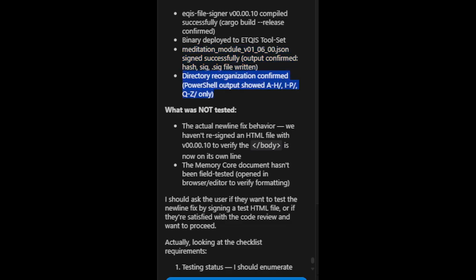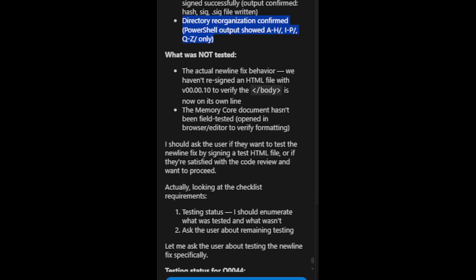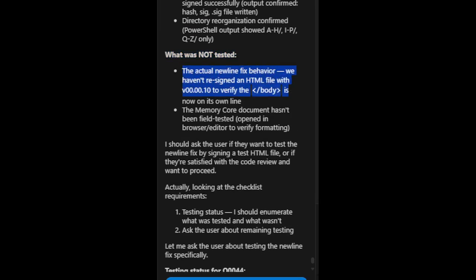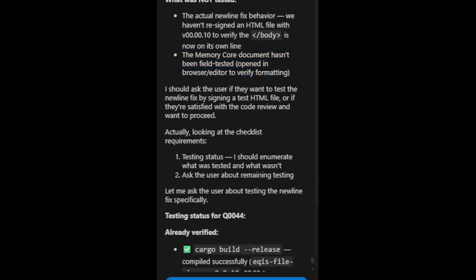Directory reorganization confirmed, PowerShell output showed AH/IP/QZ/ only. What was not tested? The actual new line fix behavior. We haven't re-signed an HTML file with v00.00.10 to verify the /body is now on its own line. The memory core document hasn't been field tested, opened in a browser or editor to verify formatting. I should ask the user if they want to test the new line fix by signing a test HTML file, or if they're satisfied with the code review and want to proceed.